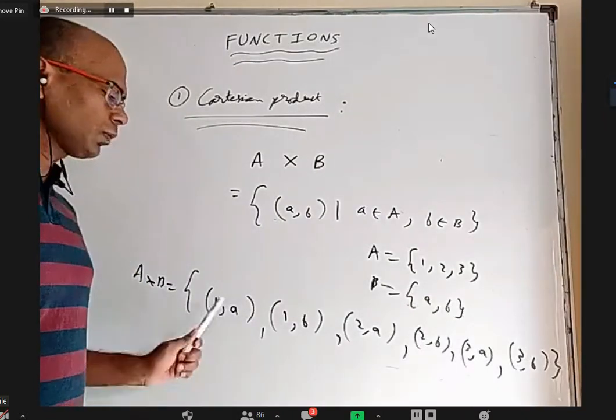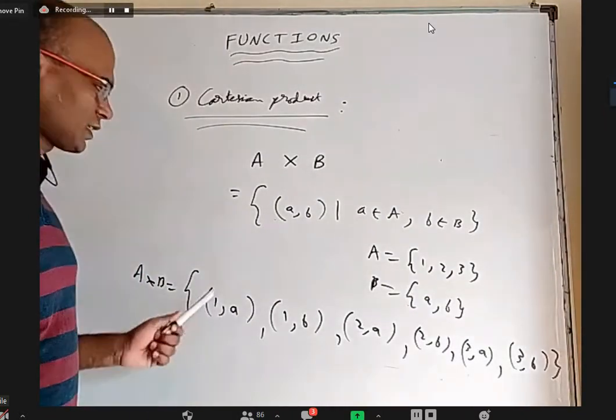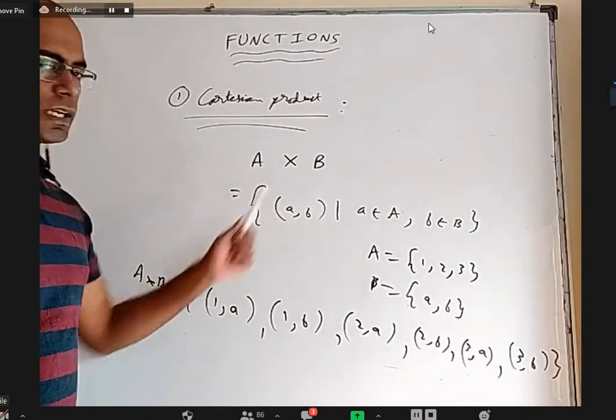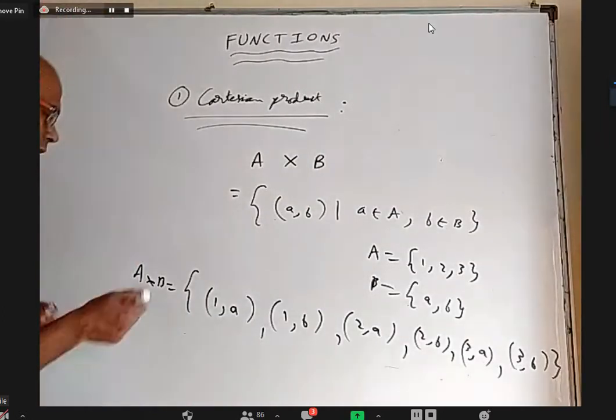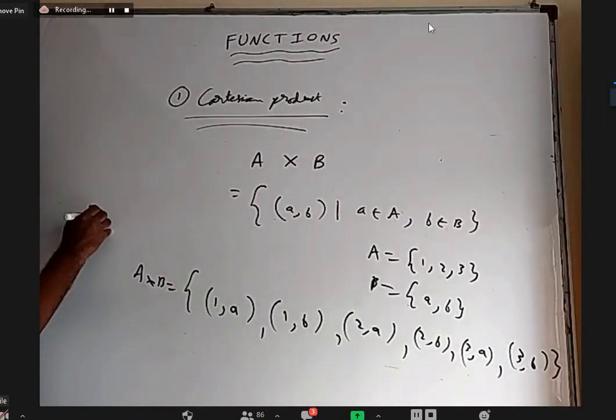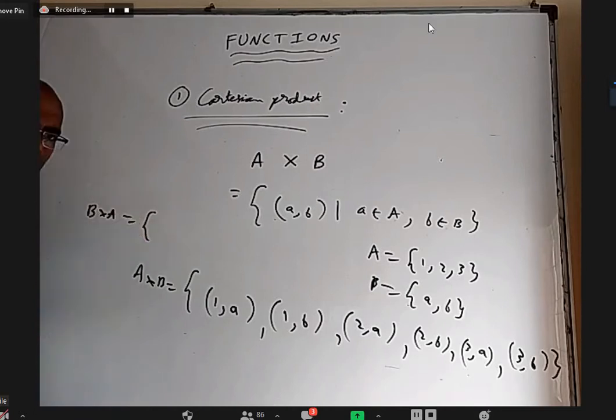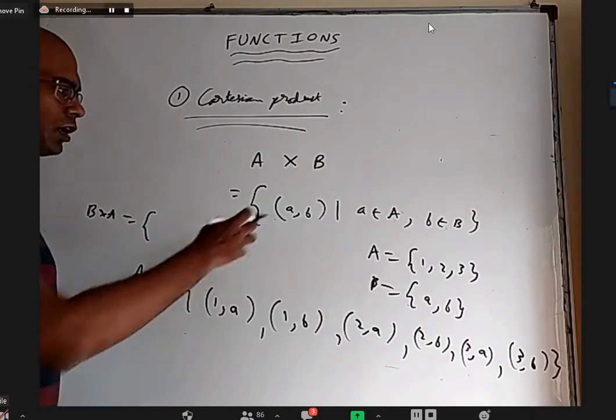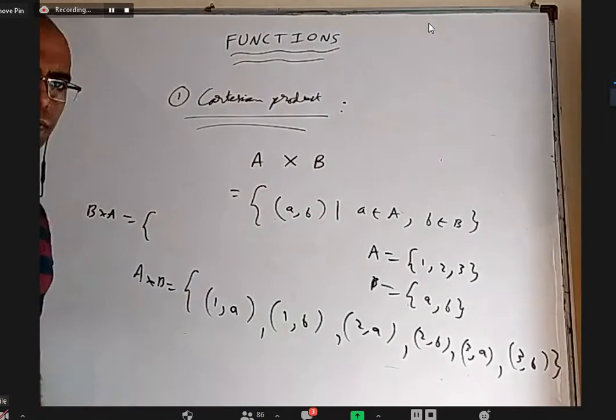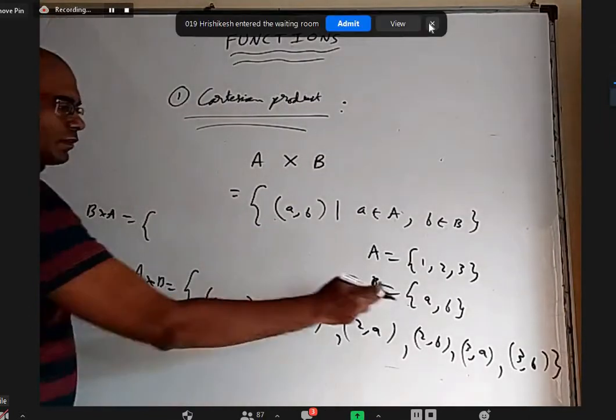So all possible ordered pairs where the first element is from set A and the second element is from set B is called A cross B. If somebody wants B cross A, then it is all ordered pairs where the first element is from B and the second element is from A. So you can take first this and next this.